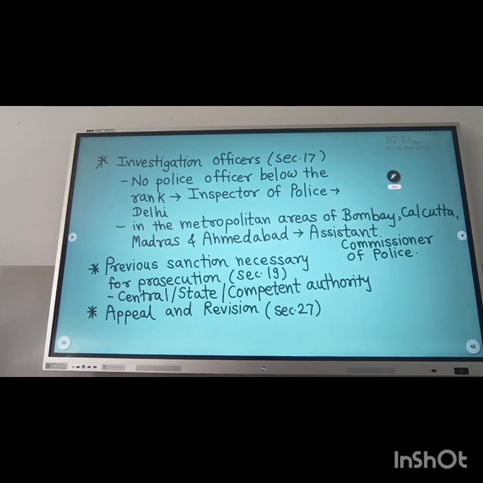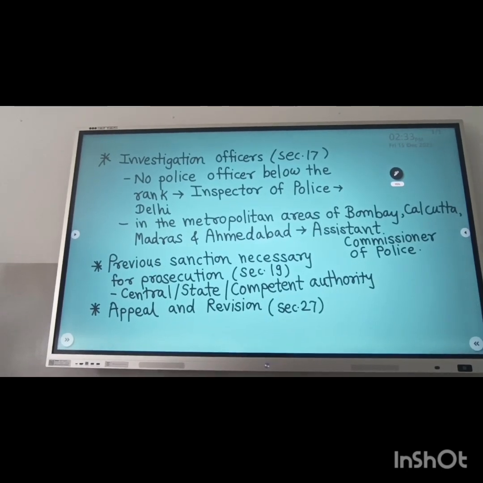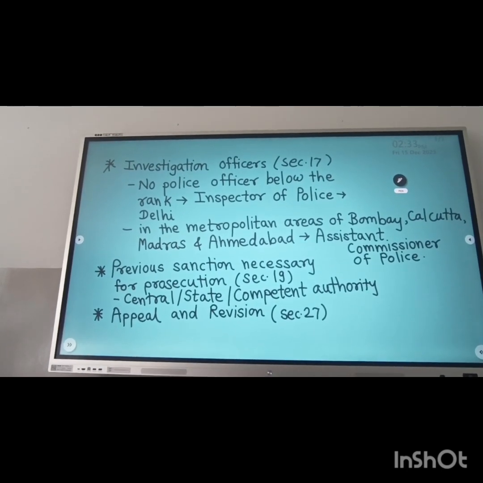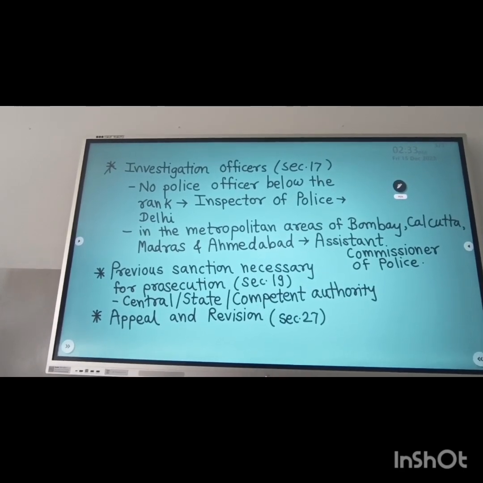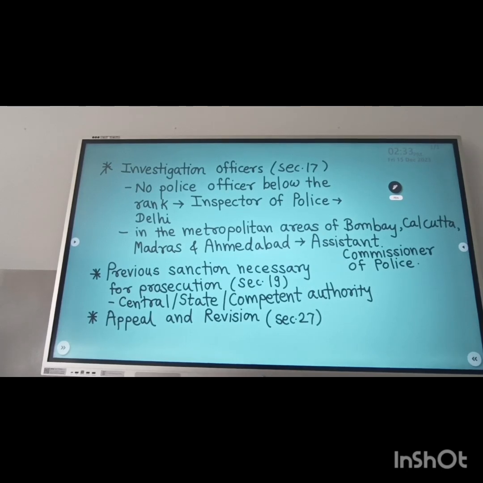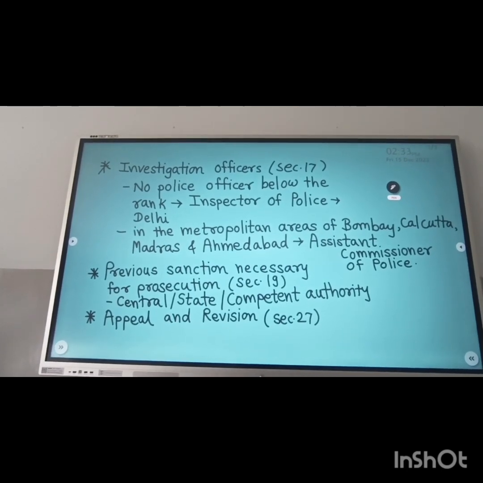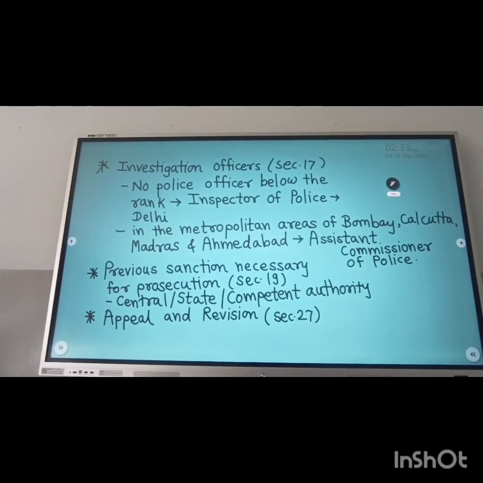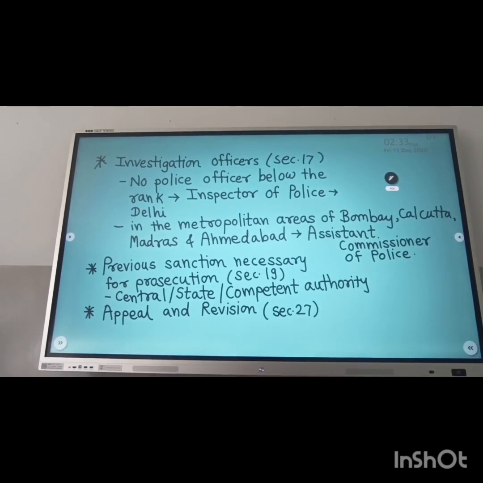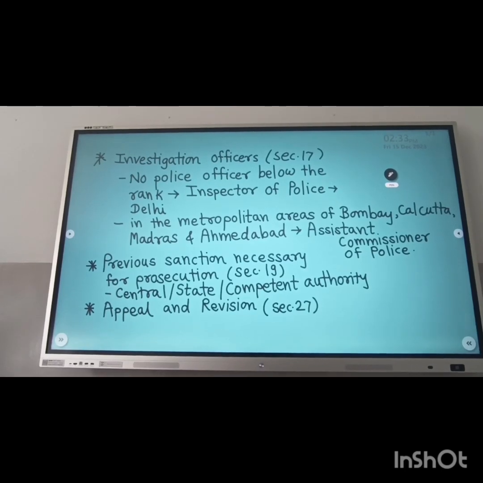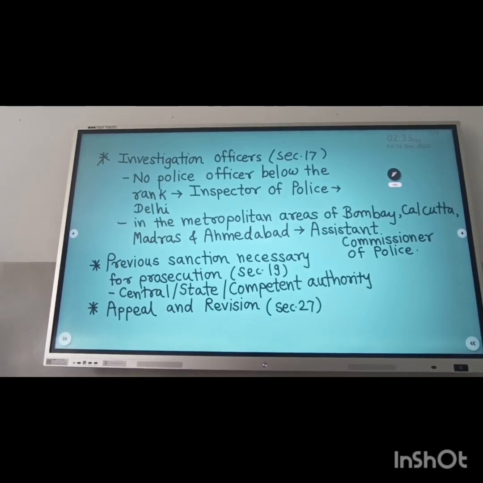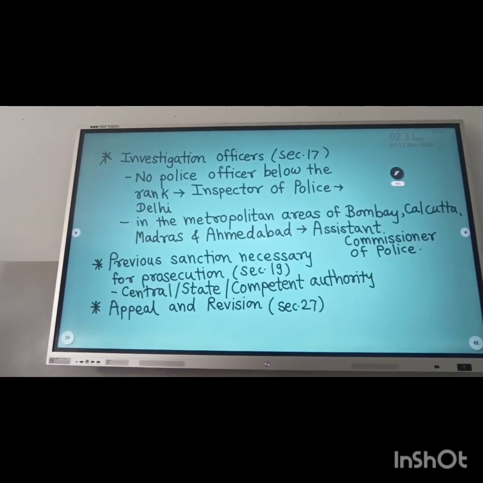The very important Section 19 deals with previous sanction being necessary for prosecution. It is very, very important. No court can take cognizance under this legislation without the prior permission of the government. Suppose a person is working with the central government, then the prior sanction of the central government is required.